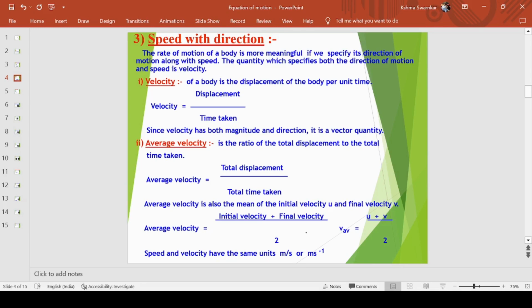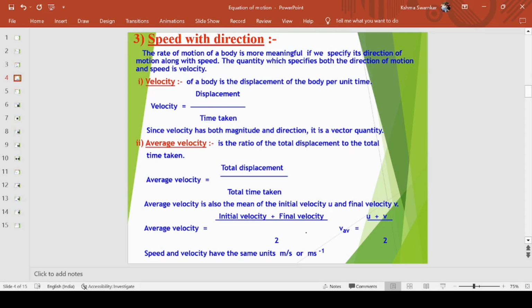Coming to average velocity, it is similar to average speed. Here we take total displacement, whereas previously, in the case of average speed, we took total distance. Here we take total displacement divided by total time taken, or it can also be written as the initial velocity plus the final velocity divided by 2, that is u plus v by 2.